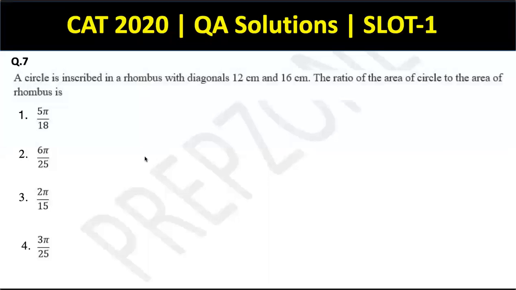Geometry and mensuration. So a circle is inscribed in the rhombus. So this is a rhombus. The circle is inscribed in it. It will look something like this. Its diagonals are 12 and 16. So this is 12, this is 16. So clearly this will be 8 and this will be 6. And as we know about the properties of a rhombus, diagonals are perpendicular bisectors. So this is a right angle triangle. Cool. So this is 6, 8. So the side of the rhombus has to be 10.